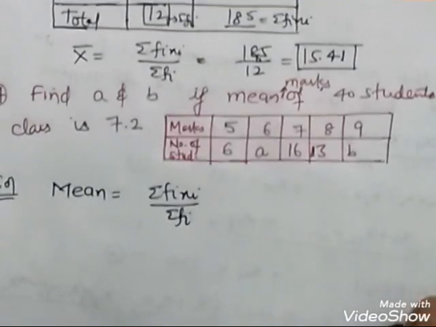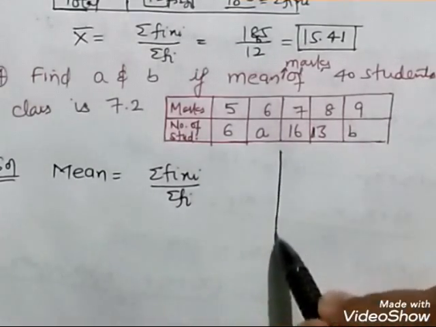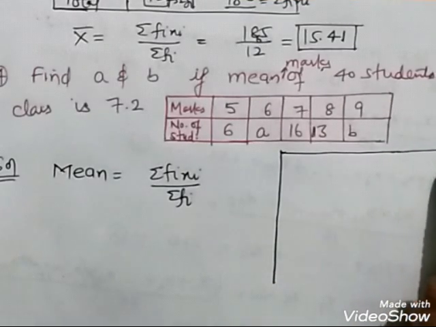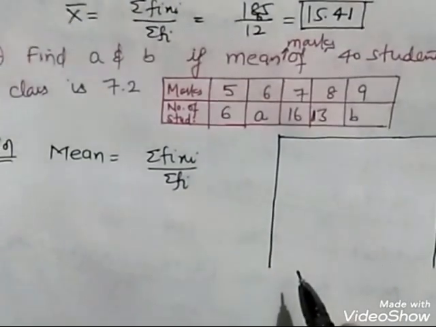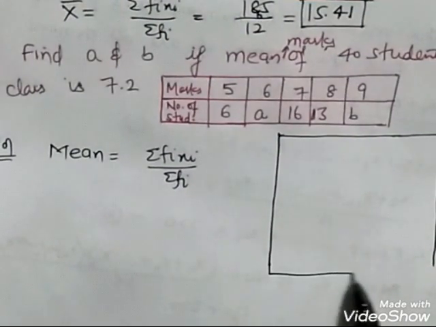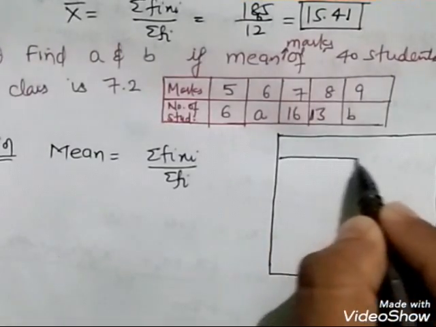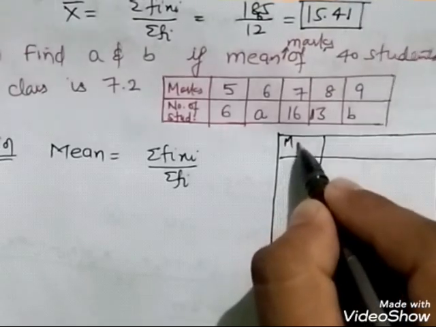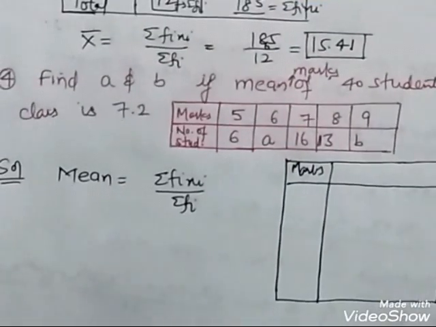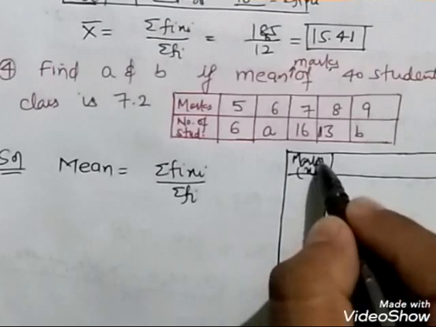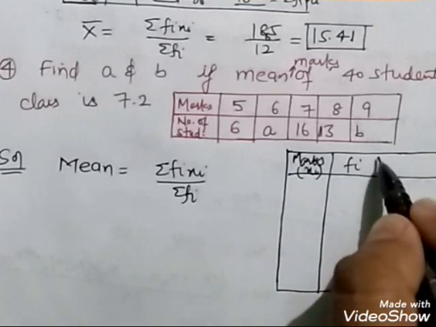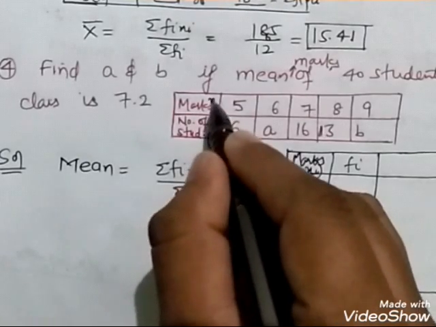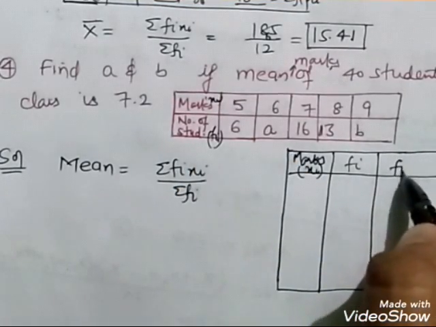So what we need to do is make a proper box over here. As you know, we need 3 columns. The first is xi, that is marks. Then frequency fi, the number of students. See, this is xi, this is fi, this is fi xi.